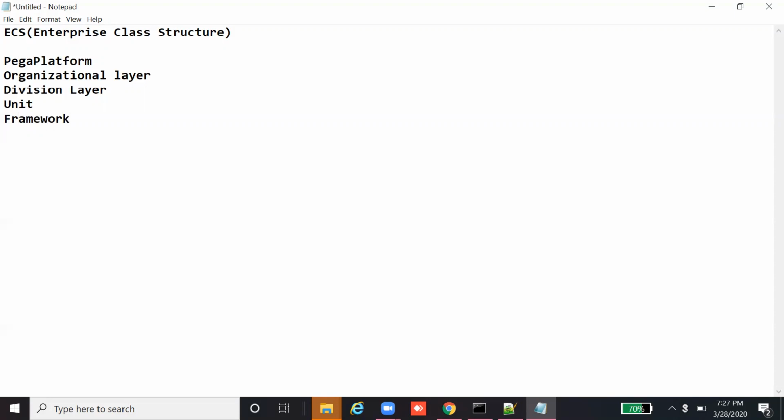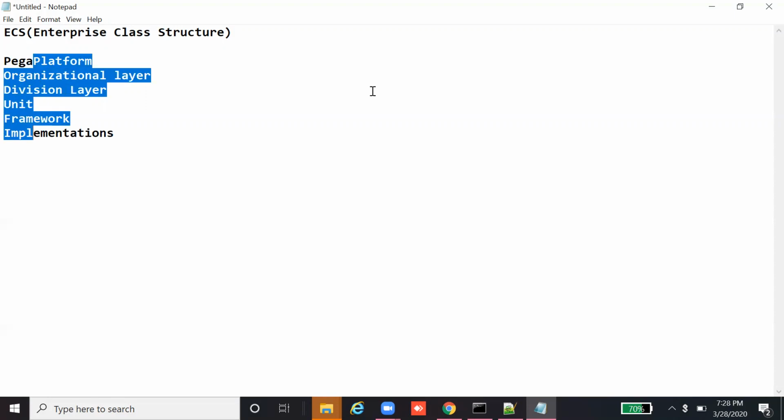And on top of the framework, we can build a lot of implementations. So this is how the hierarchy goes: the Pega platform, followed by the organization layer, division, unit, framework, and implementation.